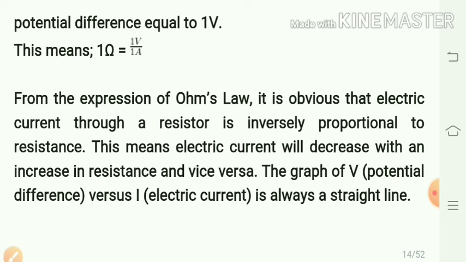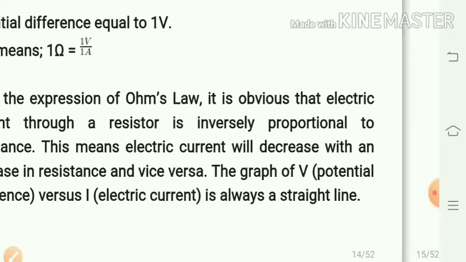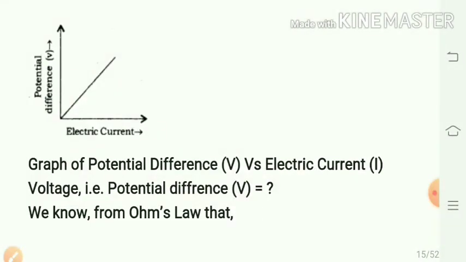In many practical cases, it is necessary to increase or decrease the current in an electric circuit, and the component which is used to adjust this current without changing the voltage source is called variable resistance or rheostat. Now, from this graph you can see that when potential difference V is plotted against electric current I, we get a straight line graph.